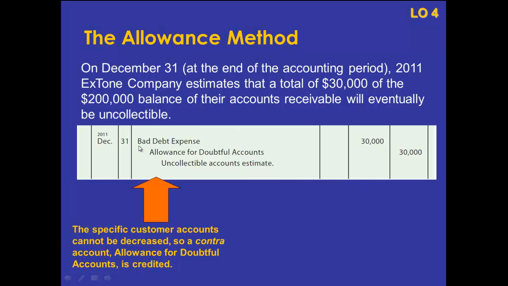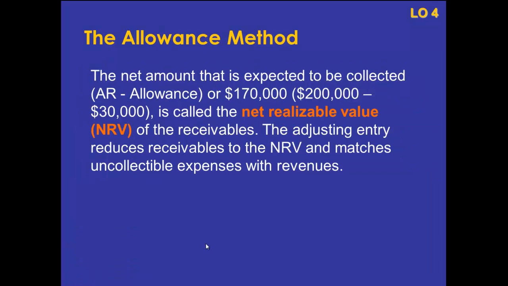So what we do is we debit bad debt expense and we credit this allowance for doubtful accounts. Now this allowance for doubtful accounts, in combination with the amount of accounts receivable, is known as our net realizable value, and that's basically the amount that we think we're going to be able to collect. This is made at the end of an accounting period in preparation for the next accounting period. This allowance for doubtful accounts is a contra asset account. Here you can see I mentioned a net realizable value.